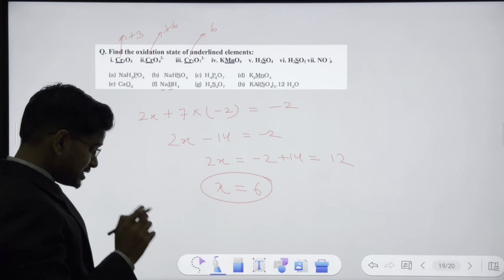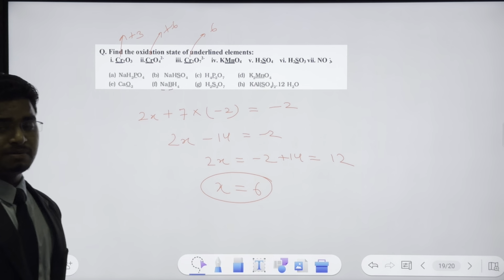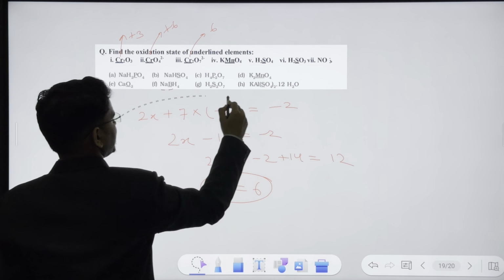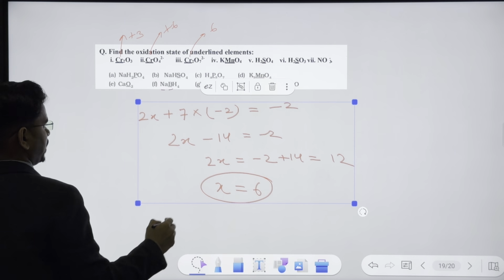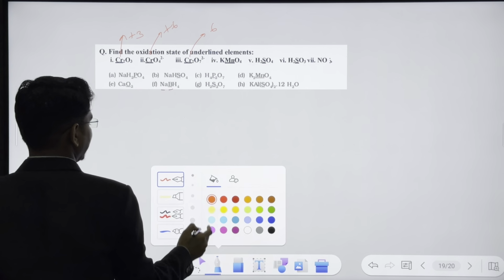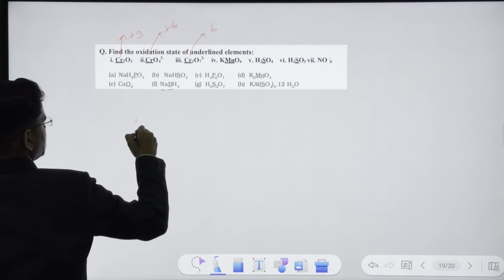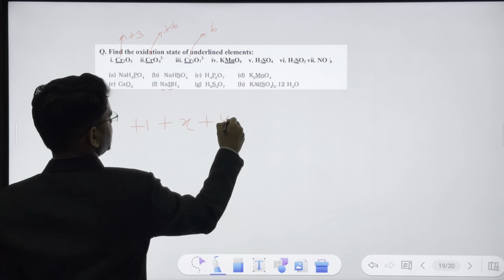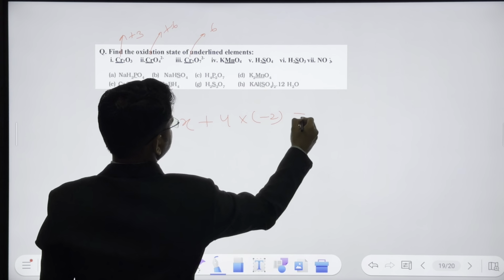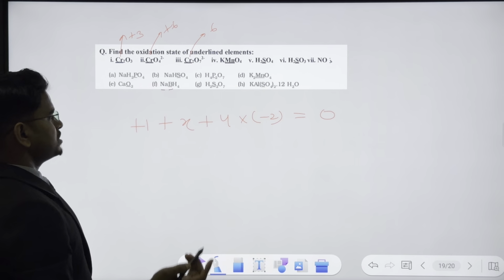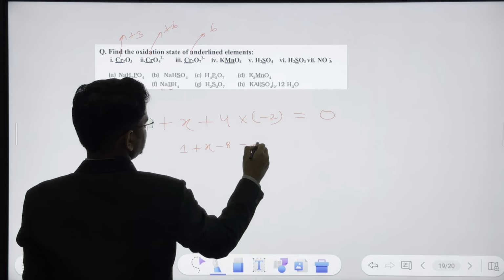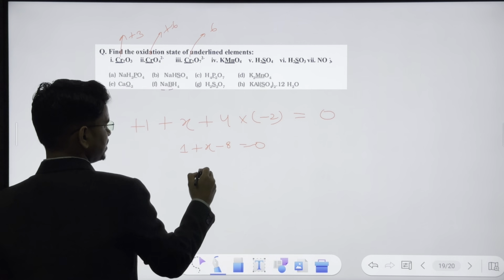Next, KMnO4. Now guys, we understand that K, potassium, is a group 1 metal, group 1 element, and that's why it will always have a +1 oxidation state. That is something we should already know. So +1 plus Mn, which we don't know, say x, plus 4 into -2 is equal to 0, because we can see no charge. So 1 plus x minus 8 is equal to 0. So x is +7.